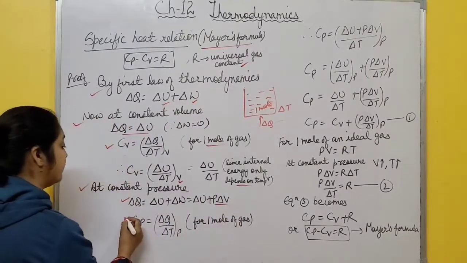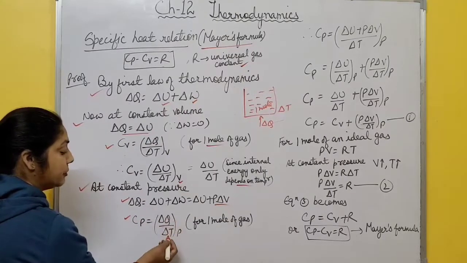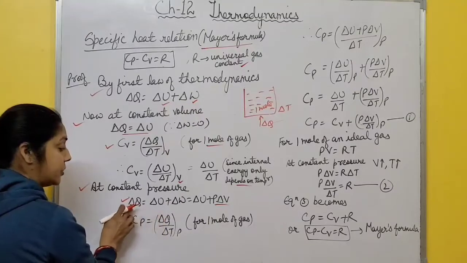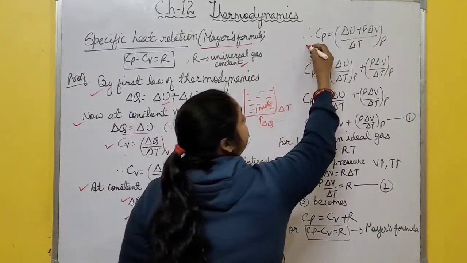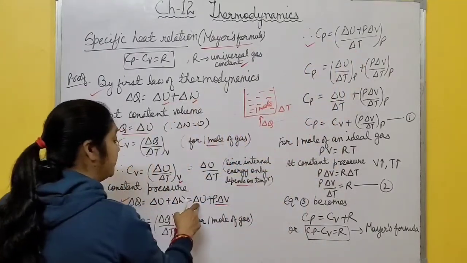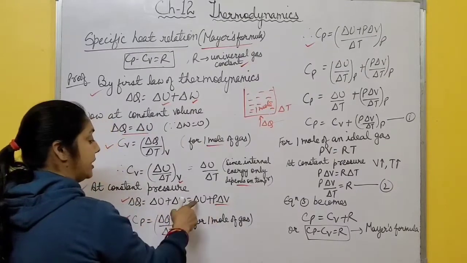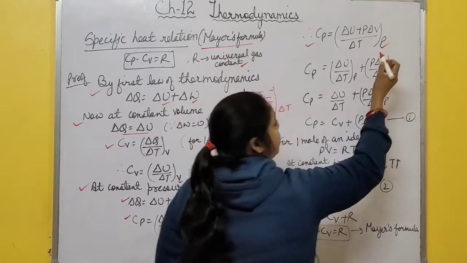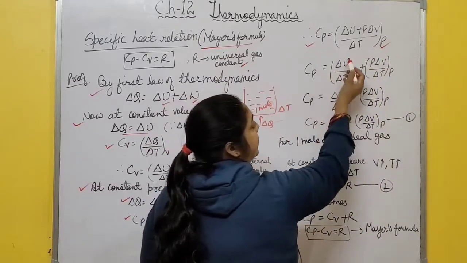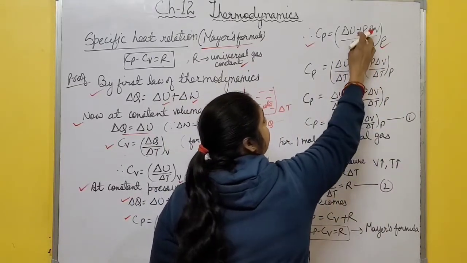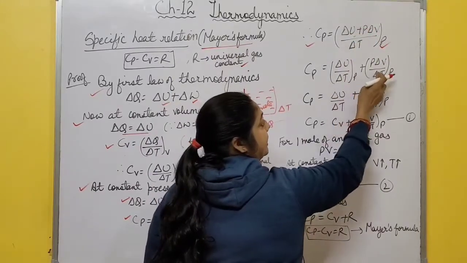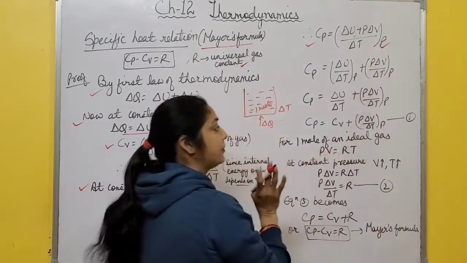Now at constant pressure, Cp is delta Q by delta T at constant pressure for 1 mole of an ideal gas. In place of delta Q, put this. So Cp equals delta U plus P delta V, all divided by delta T at constant pressure. Now you can separate these two: delta U by delta T at constant pressure plus P delta V by delta T at constant pressure.